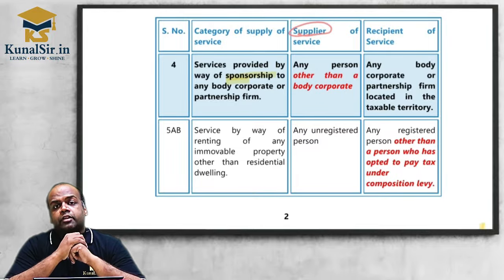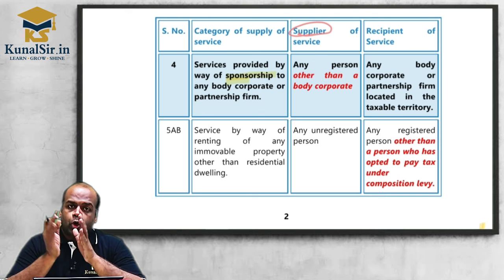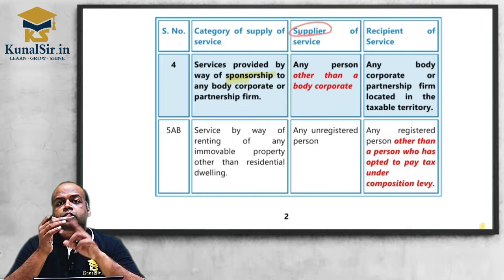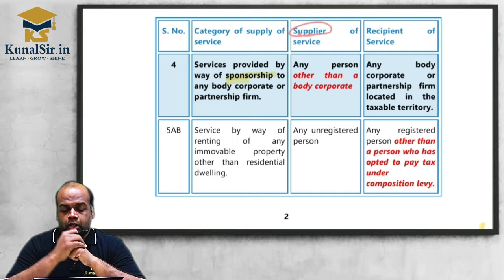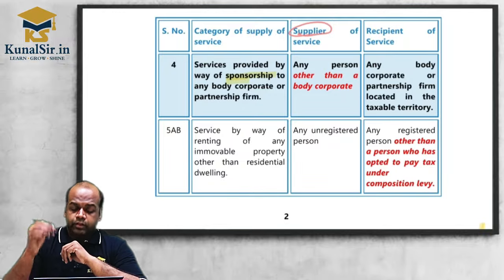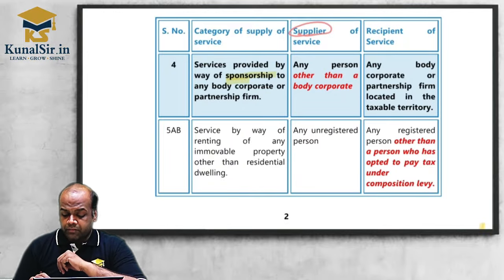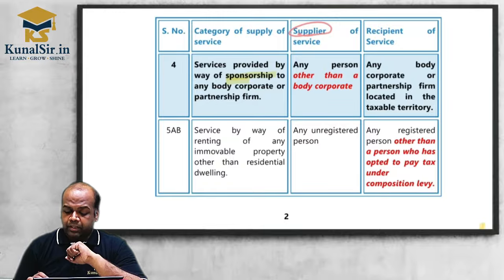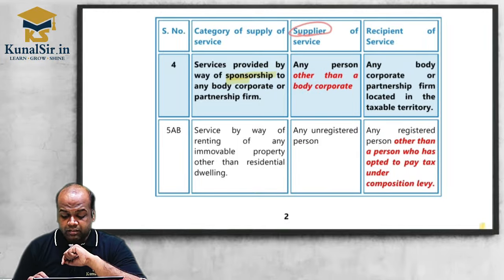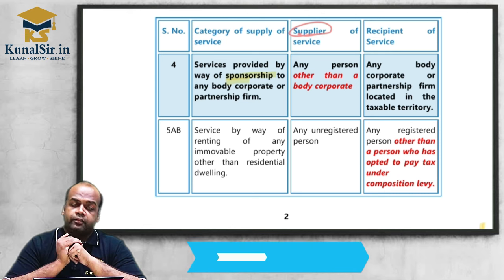So many persons are registered under composition. A normal taxpayer or normal registered person will get ITC, but a composition taxpayer will not get ITC of this RCM. So it is a loss for that composition person. So then what did the government do? They did an amendment, and in case of recipient of service, this RCM provision is applicable only if it is received by any registered person other than a person who opted to pay tax under composition levy.